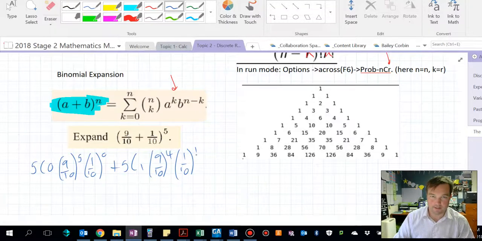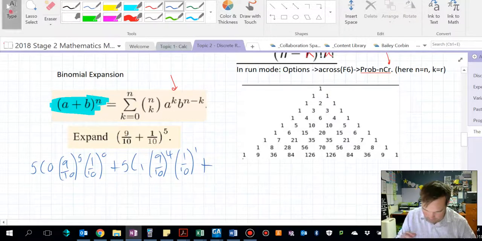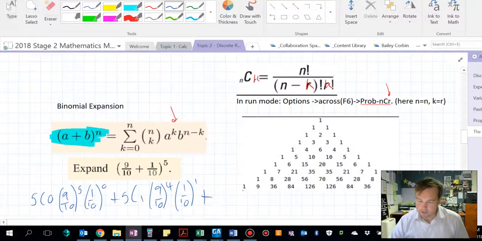Before I continue it, I'll explain a few things that are happening. Firstly, this 5C0, 5C1 is a formula that can be written with factorials, but you don't particularly need to know that. What would be more useful is how to get to it in your calculator.